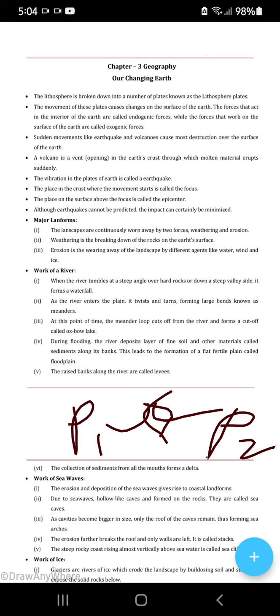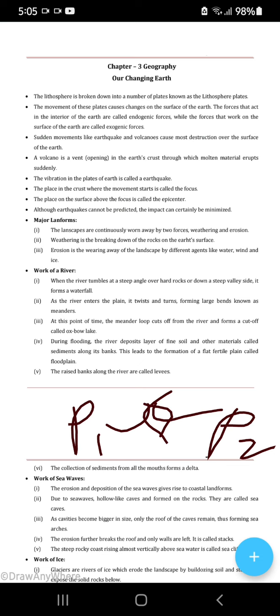The forces that act in the interior of the earth are called endogenic forces. The forces that work on the surface of the earth are called exogenic forces. So the forces which are applied from the interior of the earth are endogenic, and the ones from outside the earth are exogenic. You have already learned in the previous chapter about these forces. You have not studied the terms, but you know that forces work from the interior also, and from the exterior also. Only the terms I am going to describe to you.